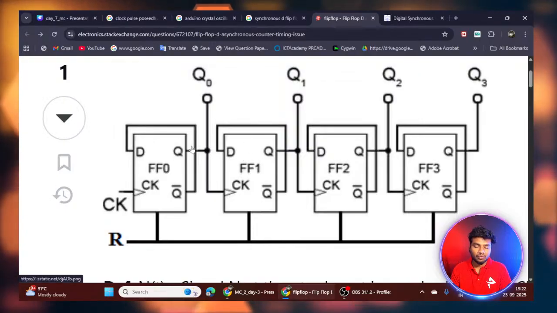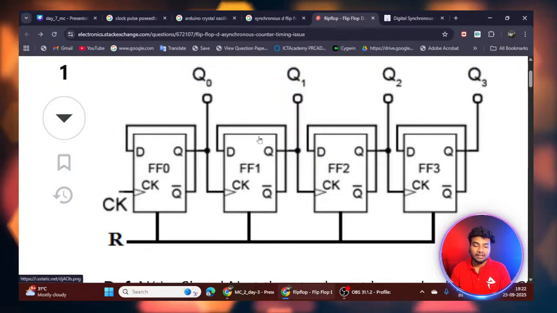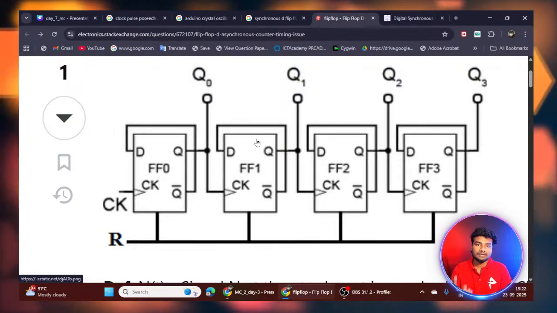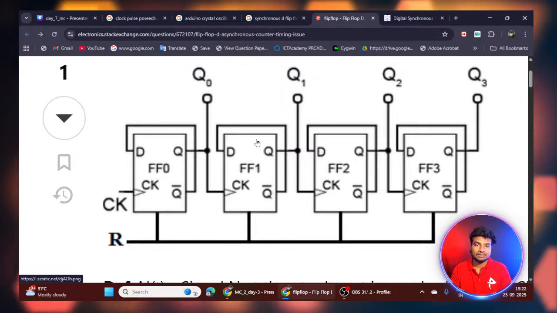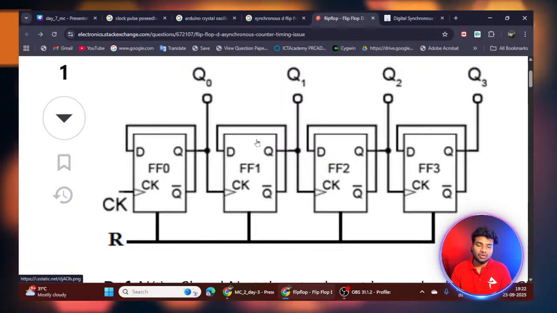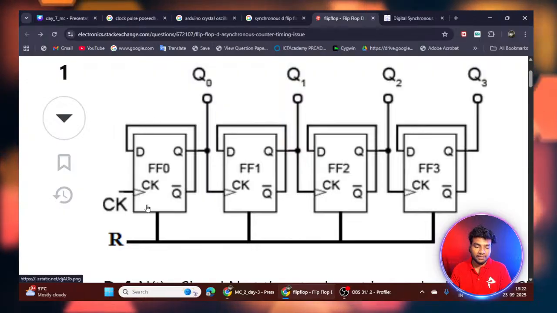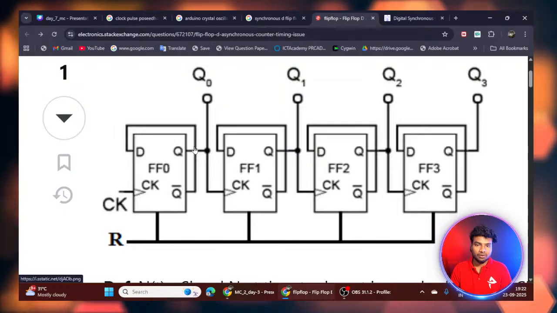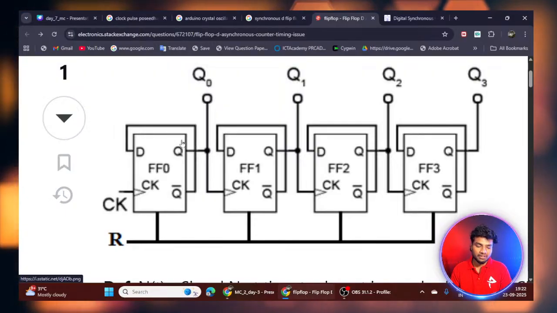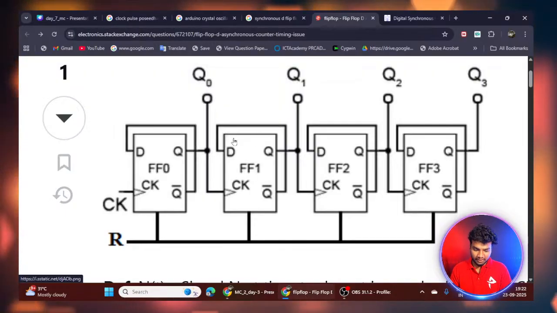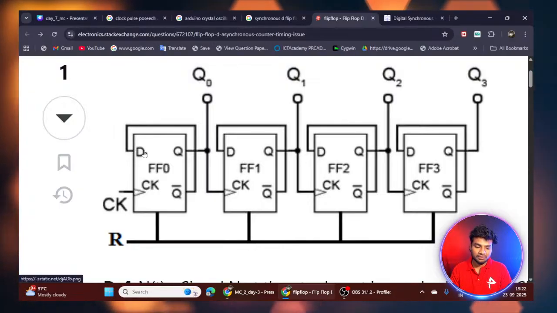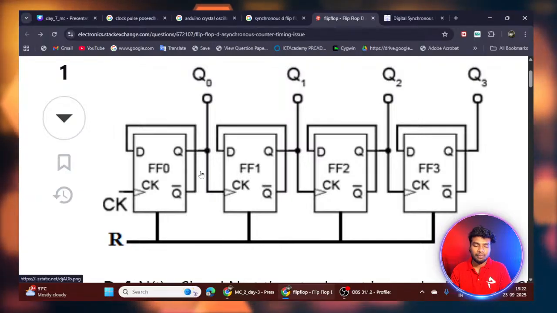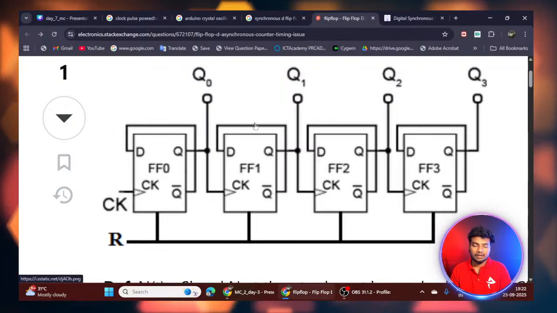So if you want to access the second D flip-flop, it has to wait at least 2 clock cycles to get access, to get its functionality. Why? Because first, the previous D flip-flop will receive the input, store the input, and then give the output. Only after that completes will this D flip-flop get the input from it, and then it will work. So this is how the clock inputs are passing over the circuit.